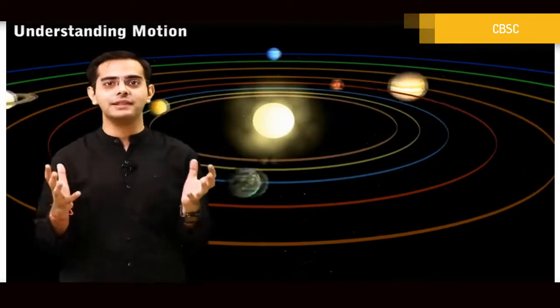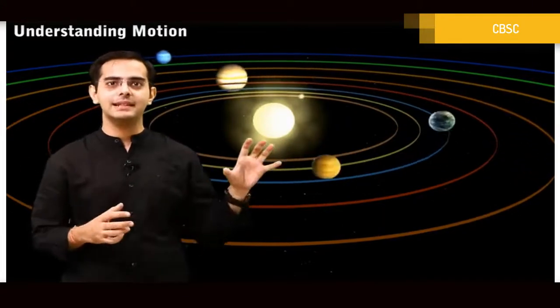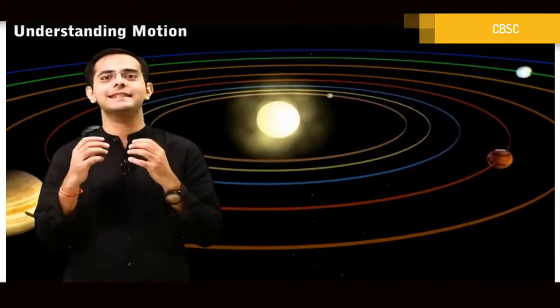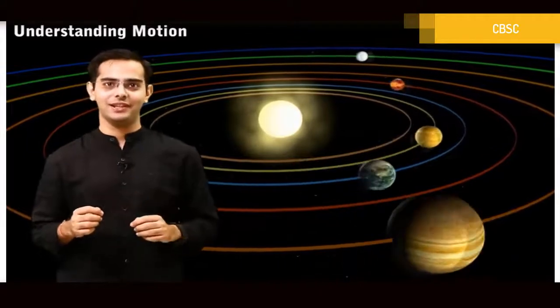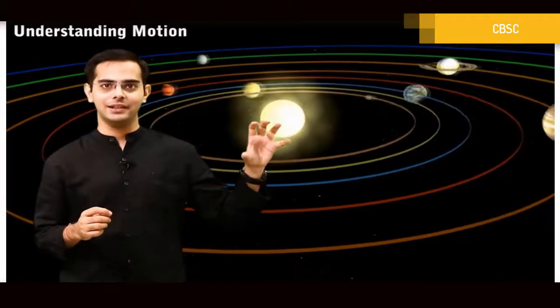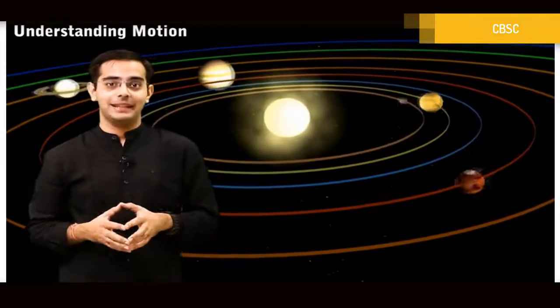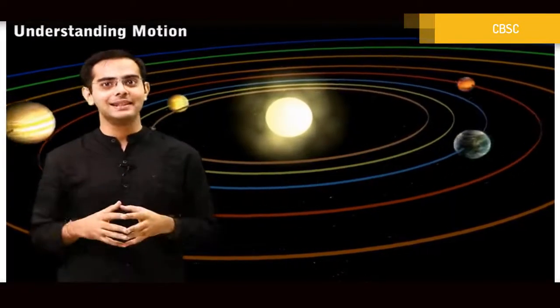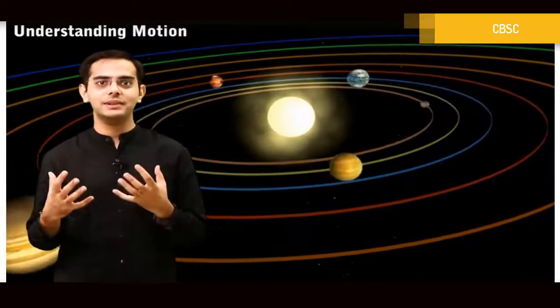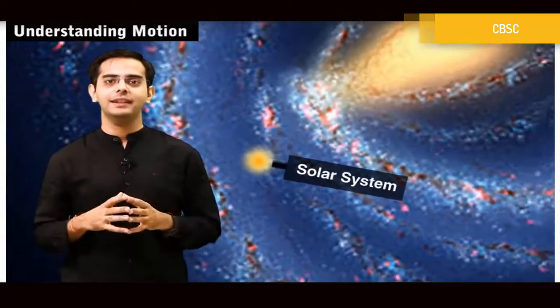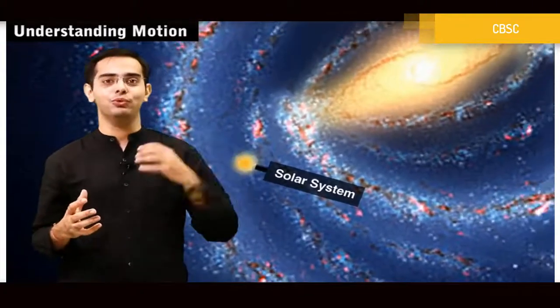Because all of us know that the planets revolve around the sun and not around the earth. And precisely this is known as the heliocentric concept, in which the sun is at the center, while all the planets revolve around the sun. But this doesn't mean that the sun is at rest. If we were to see the sun along the solar system in our Milky Way galaxy, we will notice that even the sun is moving.